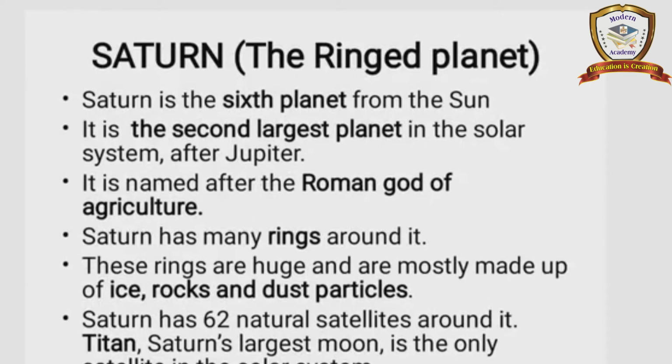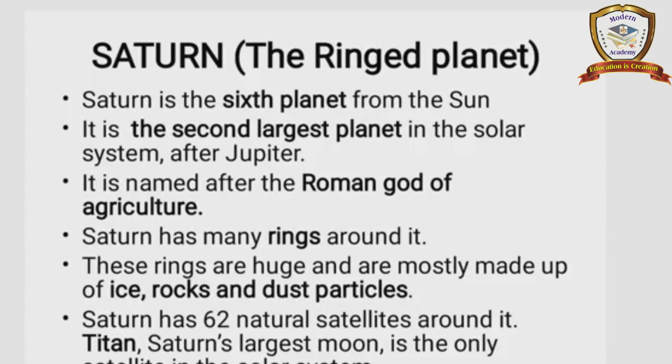Third point, it is named after the Roman god of agriculture. Saturn has many rings around it. These rings are huge and are mostly made up of ice, rocks and dust particles. Saturn has 62 natural satellites around it. Titan, Saturn's largest moon, is the only satellite in the solar system